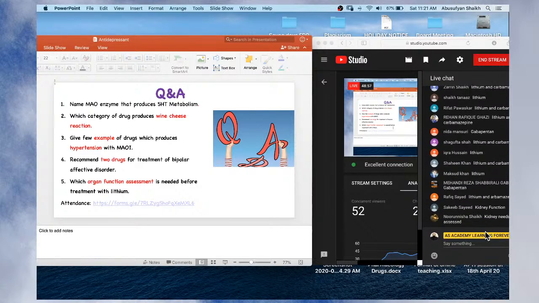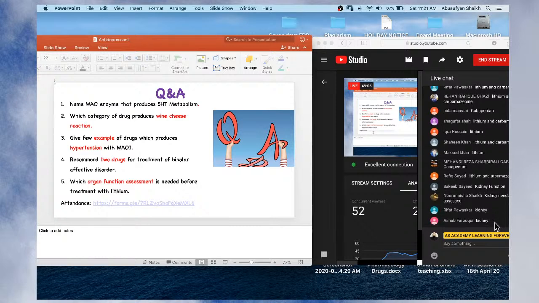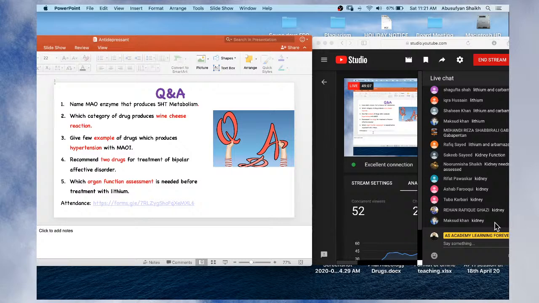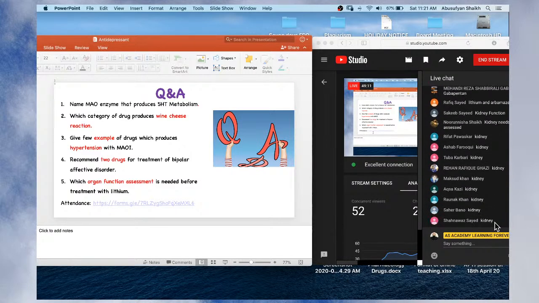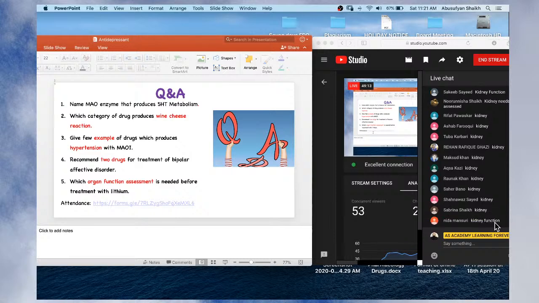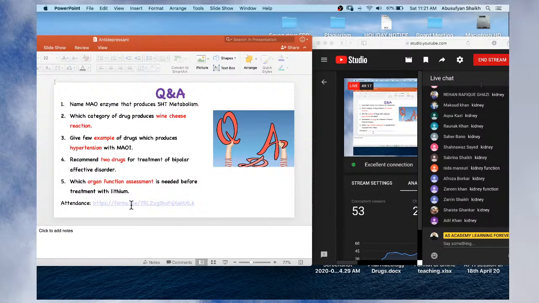Very good. It is kidney function assessment. It is to be done whenever we are giving treatment with lithium, because lithium is solely excreted by the kidney. Since it is solely excreted by the kidney, you must check its function. Otherwise, there will be accumulation of this drug which may lead to toxic effects.